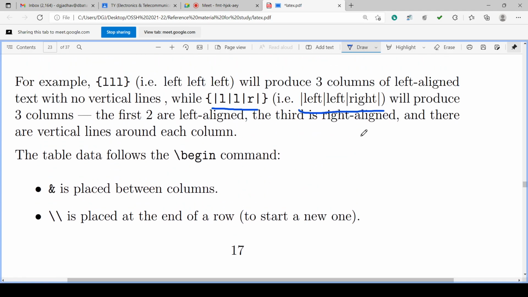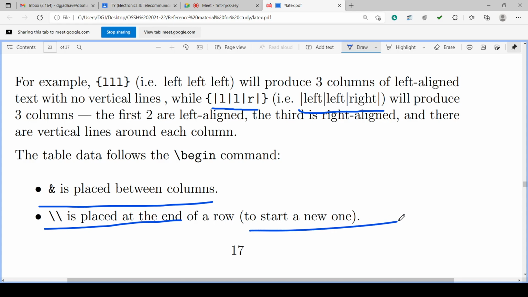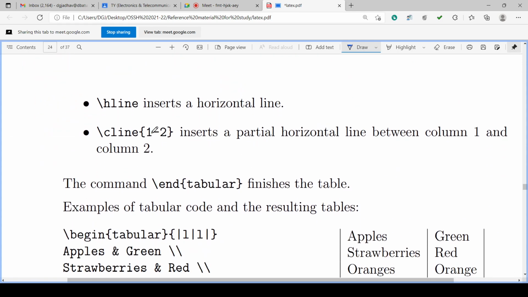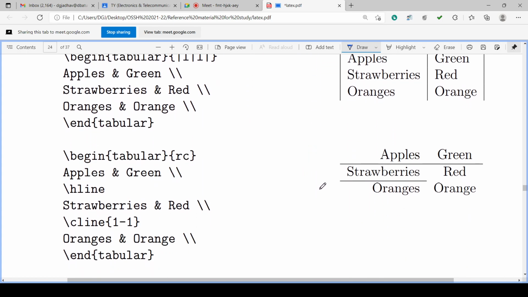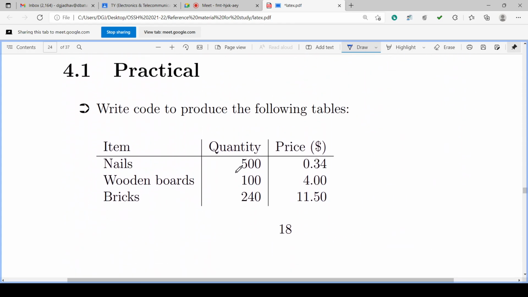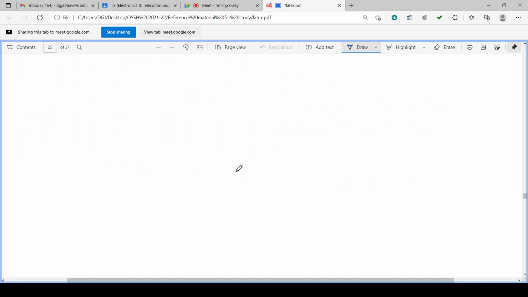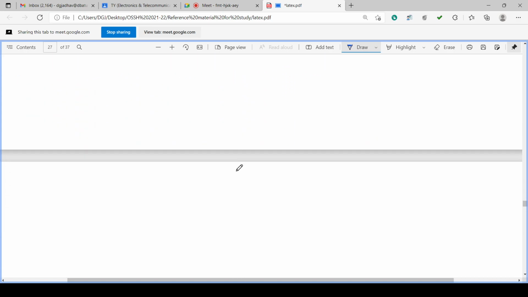Similarly for the horizontal line. Then ampersand is placed between the columns. If the data of one column is to be differentiated from the data of another column, between the two data we have to put the ampersand. Double backslash is used for starting a new row. Backslash hline is to have the horizontal line. Backslash cline is the column line, from which column to which column we can have a partial horizontal line. Okay, complete horizontal line, partial. And these are the examples we have discussed. So this is about the table.